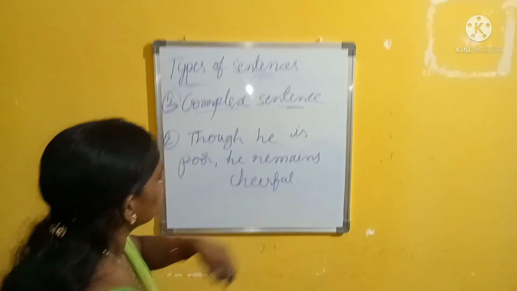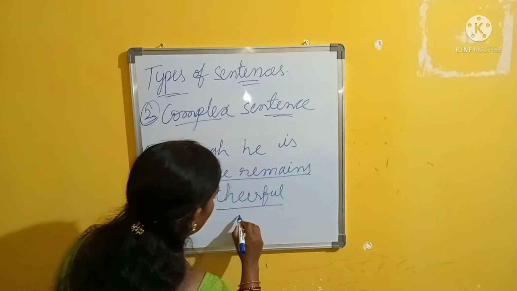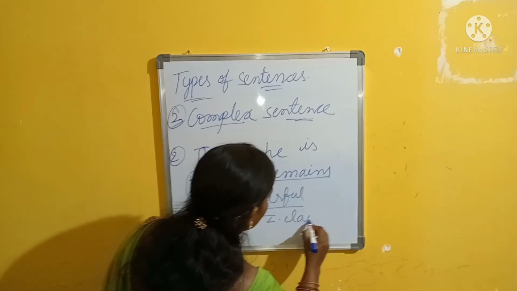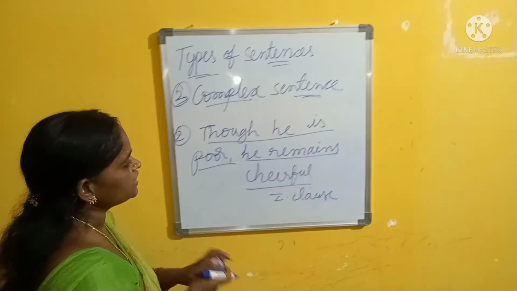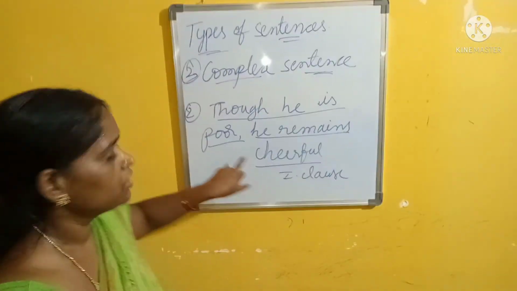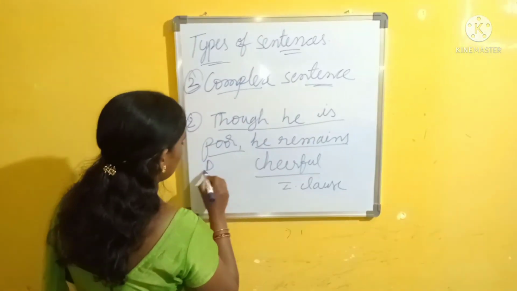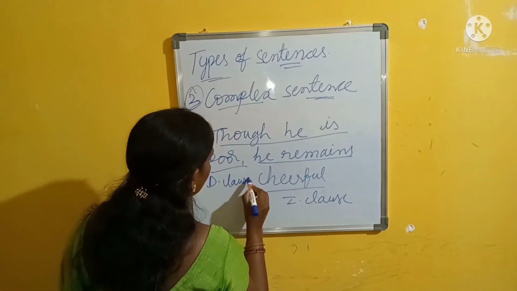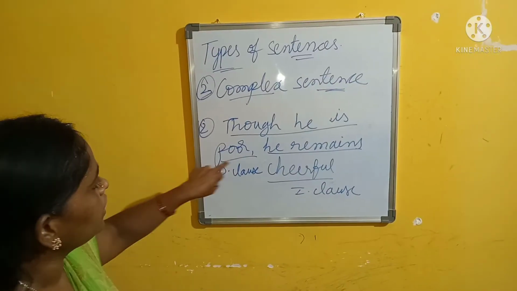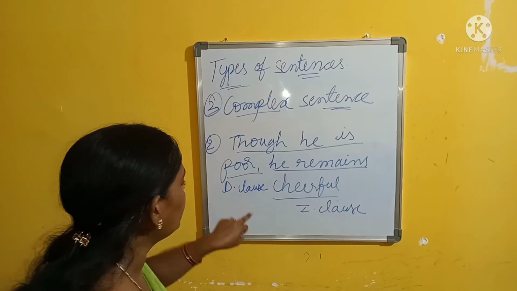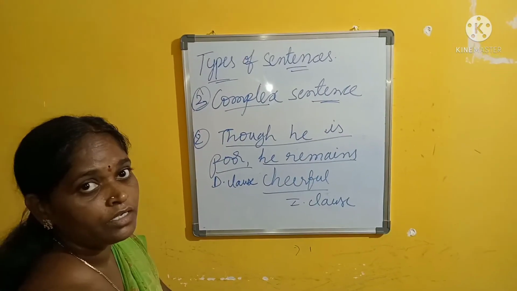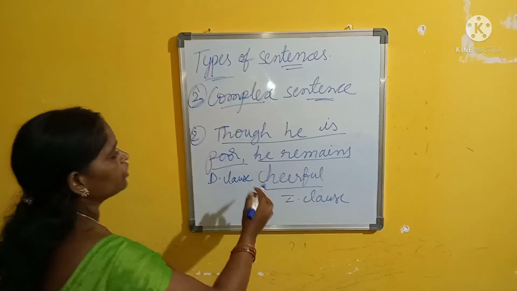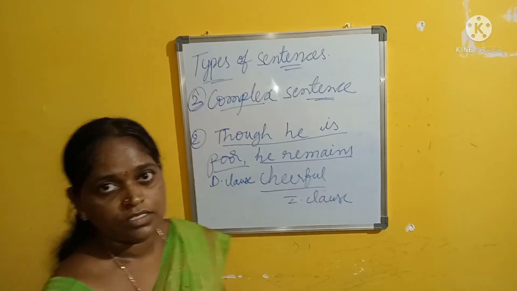He remains cheerful: this is an independent class. But the other class is depending on this; there is a connectivity to this class. This is a dependent class. We know what complex sentences are: they must have one independent class and one dependent class, with connectivity to another class.